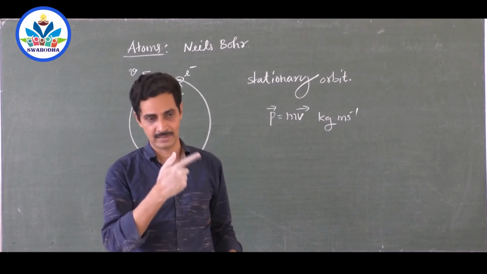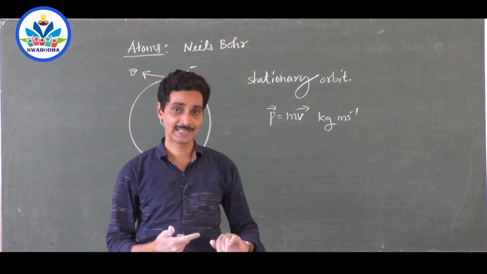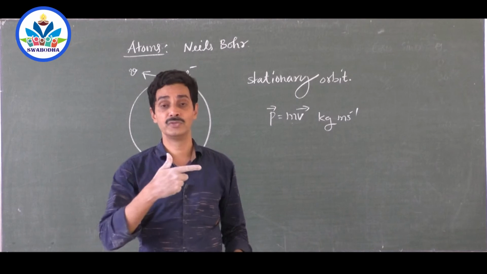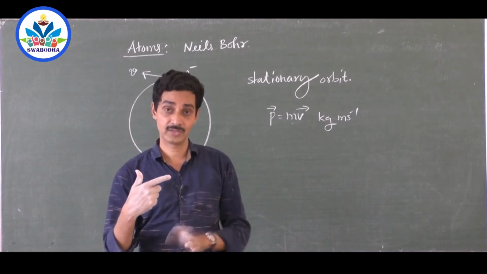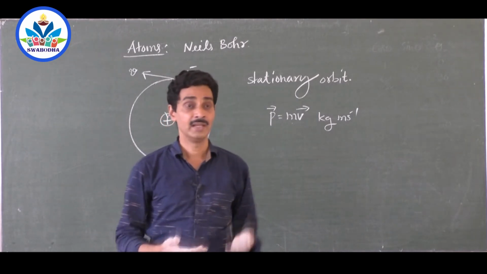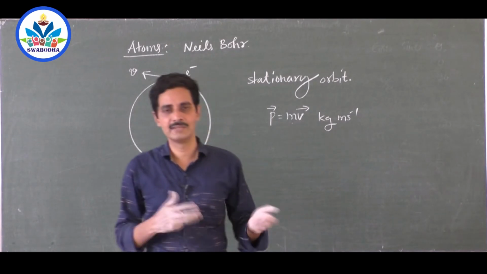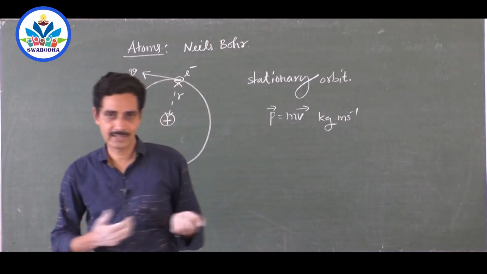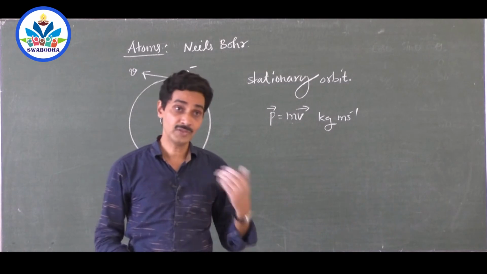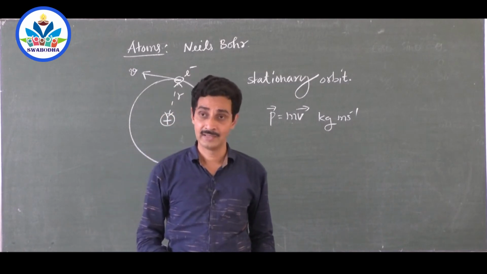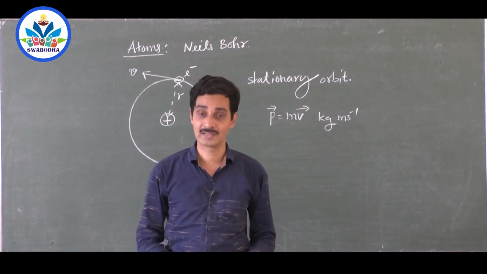Bullet fired from a gun. The bullet moves faster because its mass is less, and the gun moves back with lesser velocity because its mass is more. That's why in order to control the gun, it is made heavier and heavier so that its recoil velocity will be less.